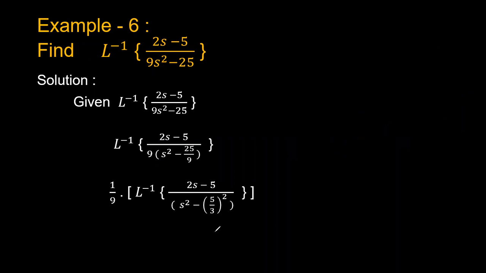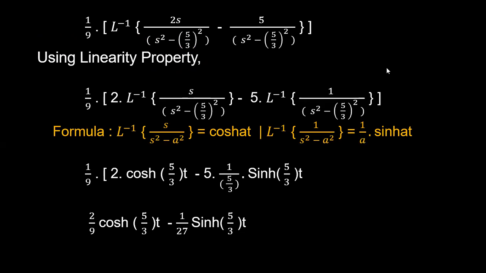Now we can divide this function as 2s by the denominator term minus 5 by the denominator term. So 1 by 9 is taken outside: Laplace inverse of 2s by s square minus 5 by 3 whole square minus 5 by s square minus 5 by 3 whole square.